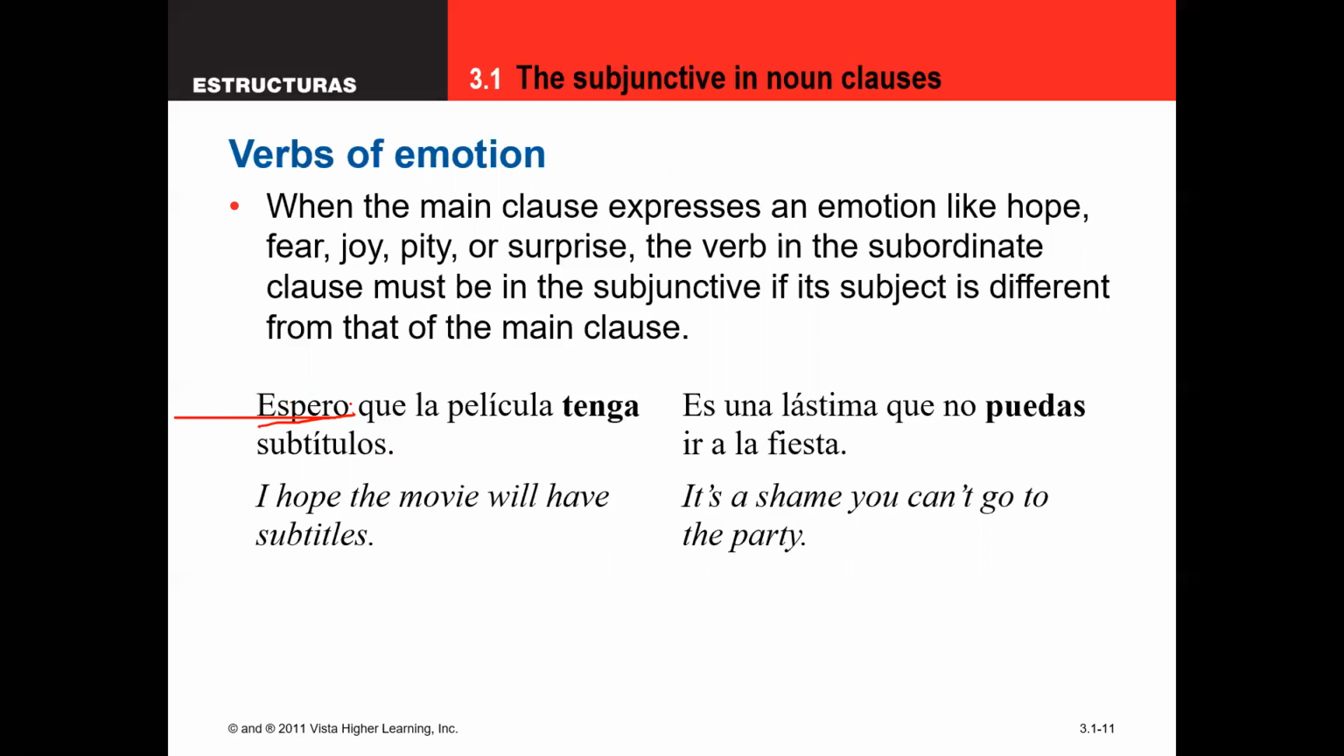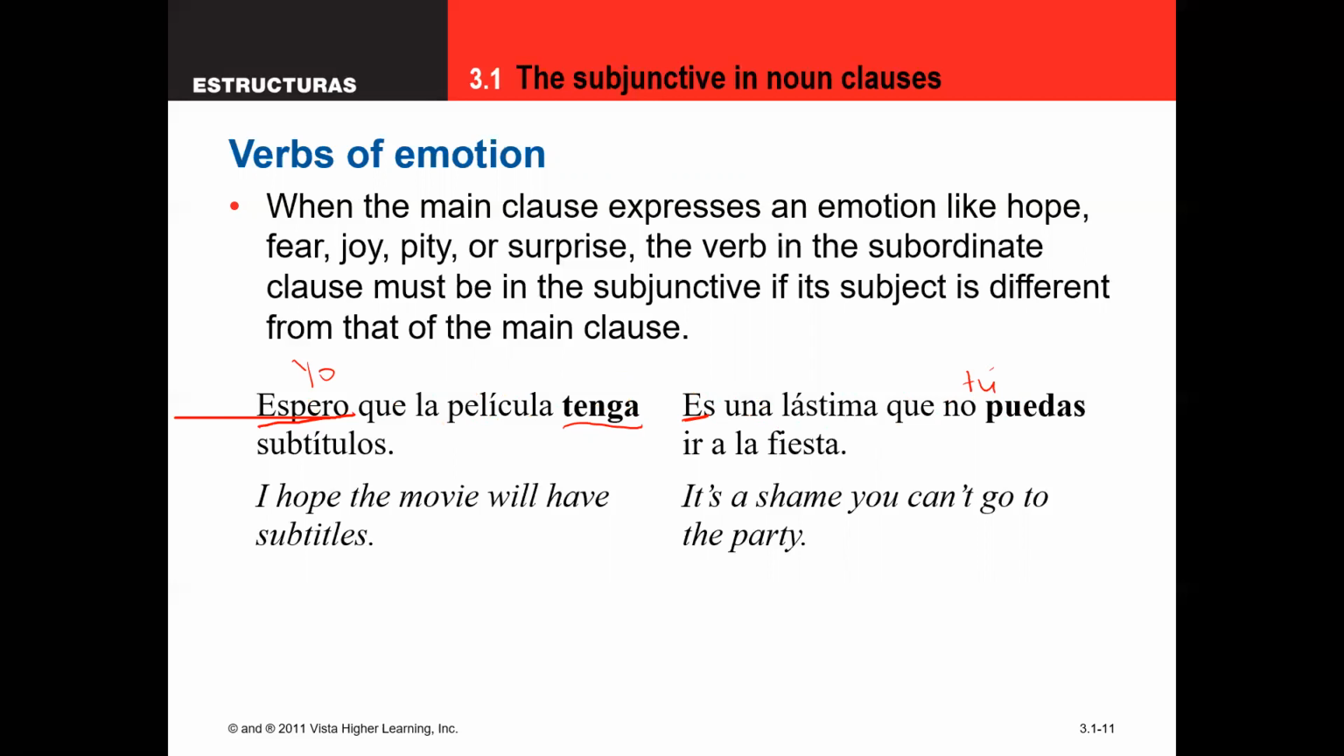So espero, I hope. Again, we still need that same situation here where we have to have a different subject in the subordinate clause. Espero que tenga. Es una lástima que no puedas. We have that change. So in this case, yo is our subject here in the main clause, and then la película is the subject of the subordinate clause here. Impersonal expression again, so not really a specific subject. And then tú is the subject of the second clause.